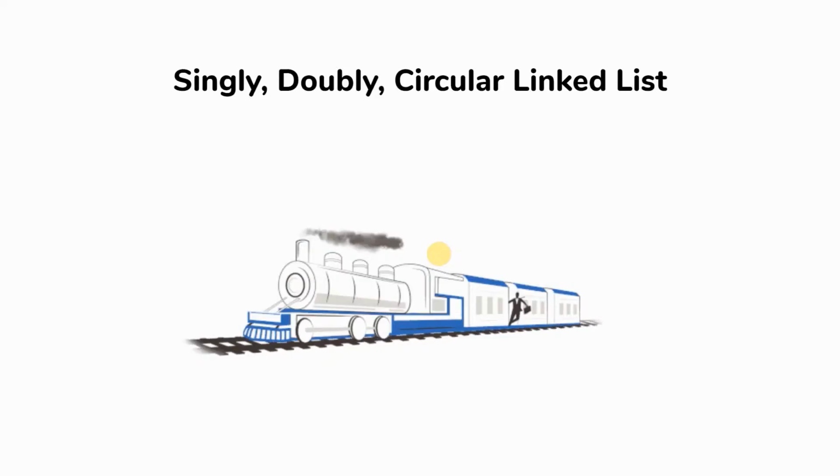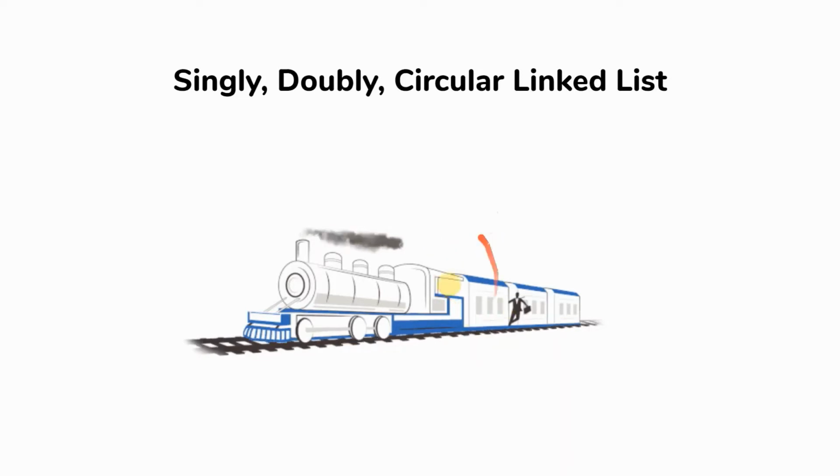Now let's quickly move on with the implementation of singly linked list, doubly linked list, as well as circular linked list, where these are all the types of linked list available in data structure. So we have only three types of linked list. The first one is singly linked list, then doubly linked list, and circular linked list.